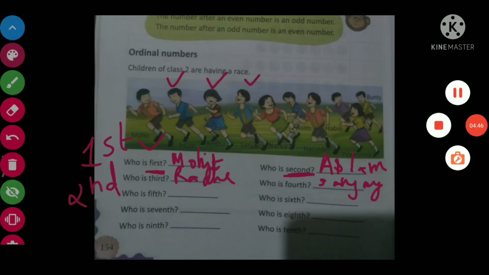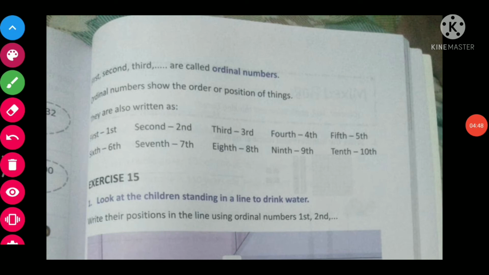So first, second, third, these are called ordinal numbers, because this shows the order or position of a thing. Here it is given how we can write the ordinal numbers.